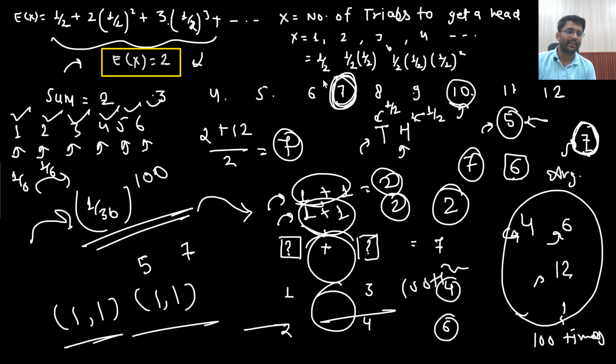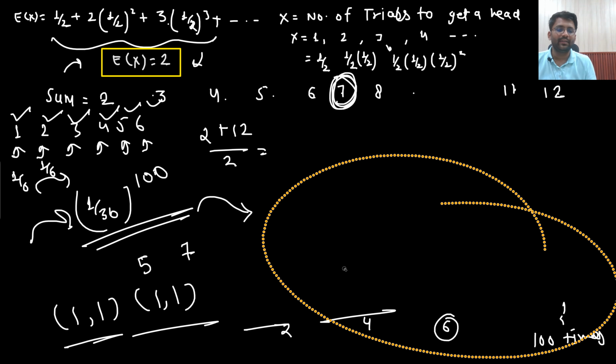Okay. Then the second example we saw was about tossing a coin: what is the expected number of trials I will have to do to get a head? That would be 2. And the third example we saw regarding the dice: if I am rolling the dice 6 times, then there are chances that I will surely get the number 5 at least once. So this is the meaning of expectation.